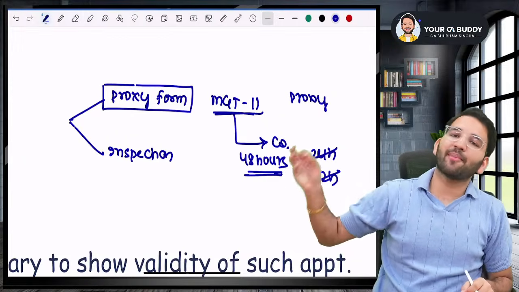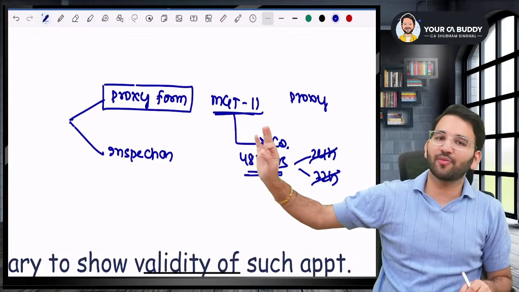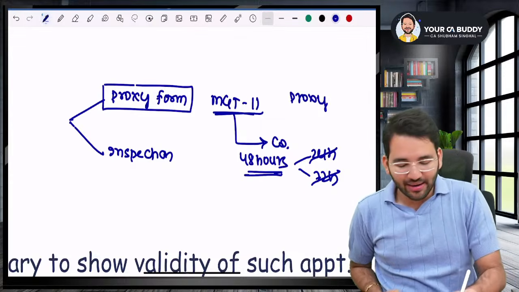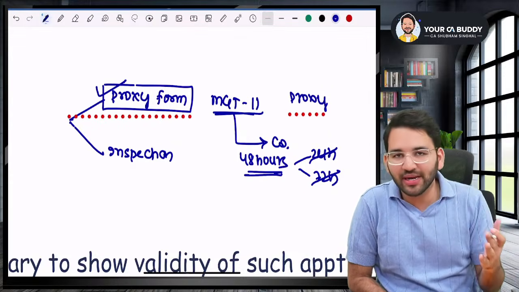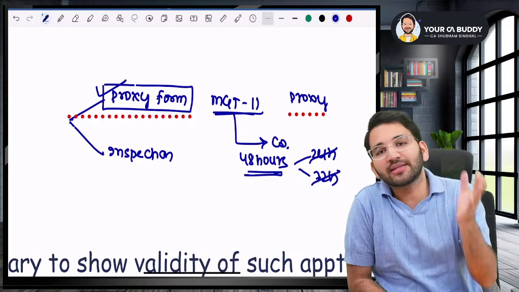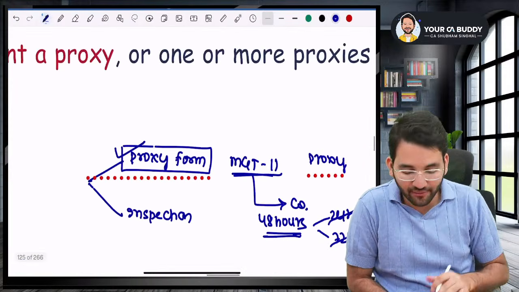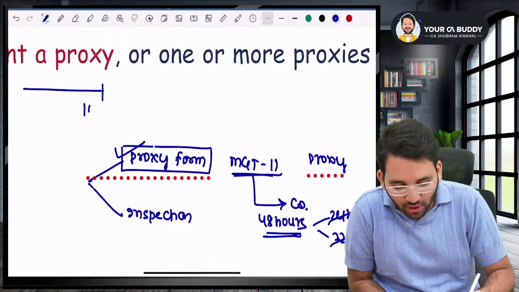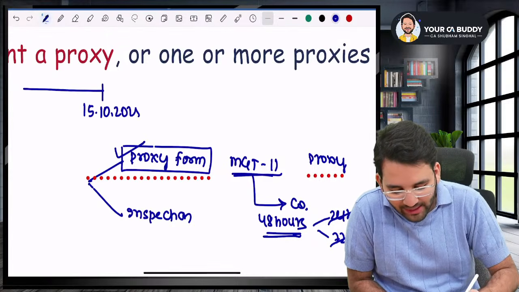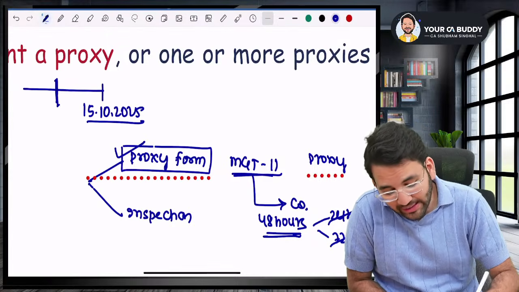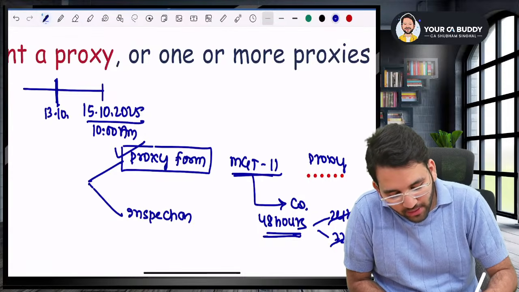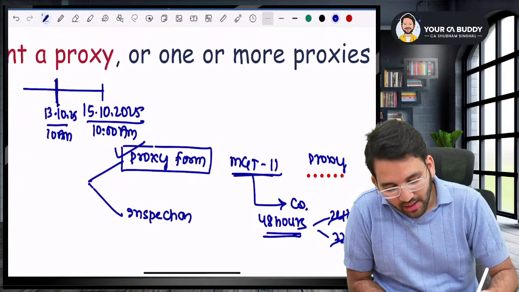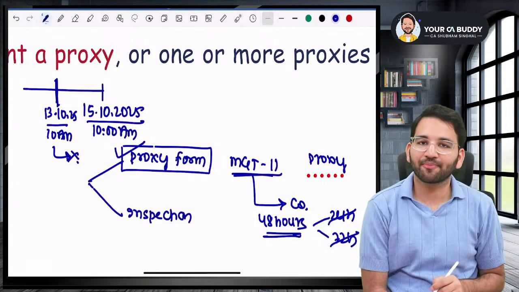You will have to submit the proxy form at least 48 hours before the general meeting, and only then is your proxy form valid. If someone submits it before 48 hours, it is valid. If someone submits it after 48 hours, it is not a valid form. For example, if the meeting is on 15th October 2025, you'll have to submit it by 13th October 2025, 10 a.m. If you submit after that, it will not be valid.